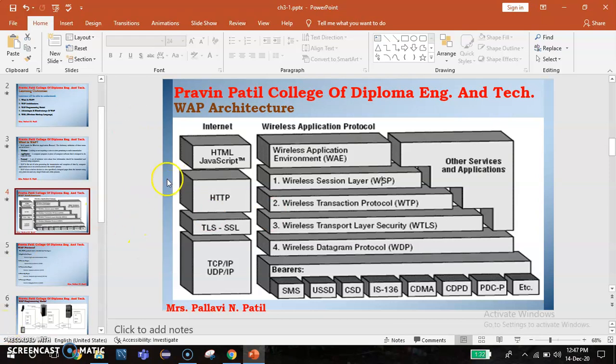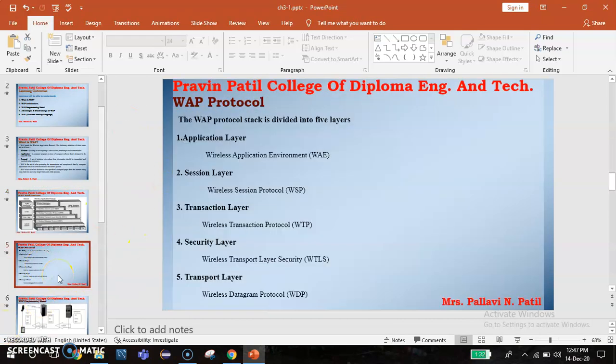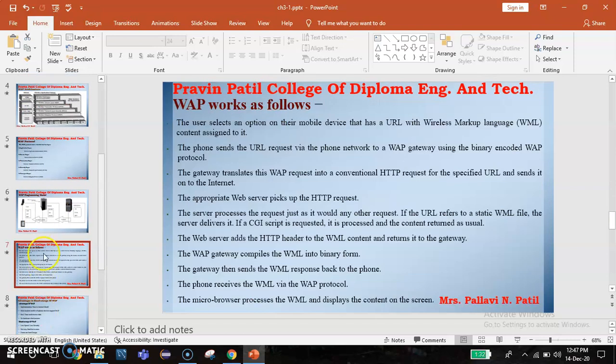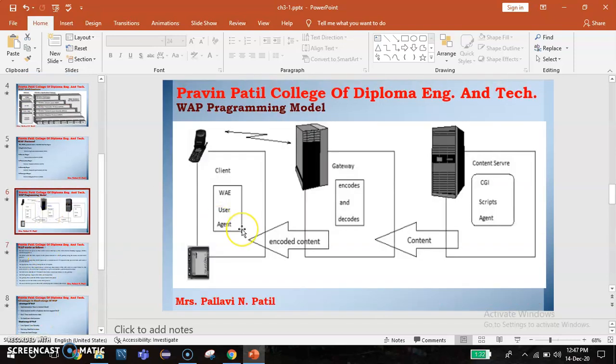This is the architecture of the WAP. The next, WAP programming model. Similar to the WWW model, standards are a component of the WAP programming model, and the functionality includes WAP proxies. WAP is a set of protocols that allow wireless devices like handheld cell phones to access the internet, and it has a programming model similar to the WWW.